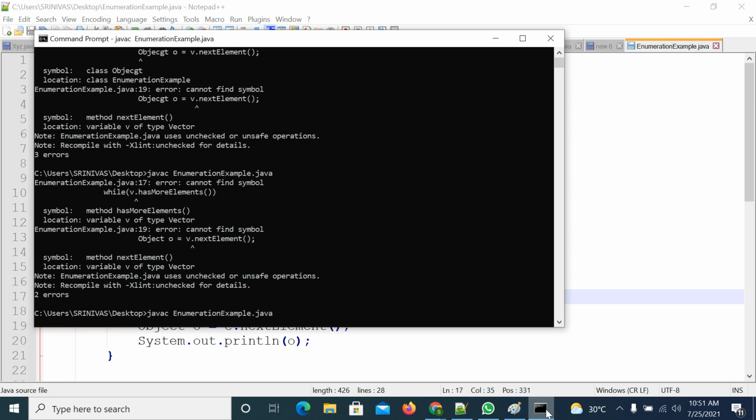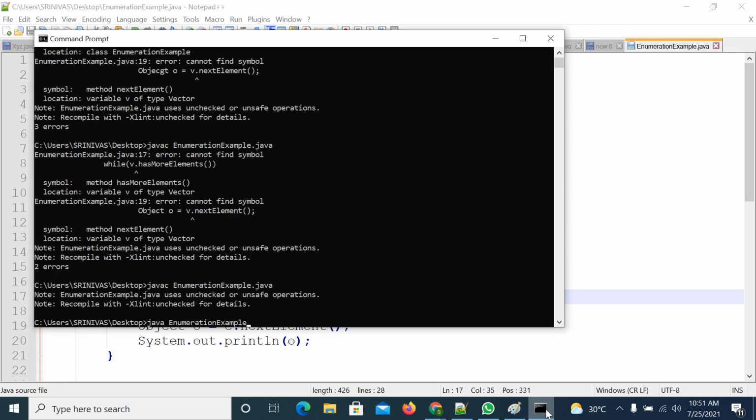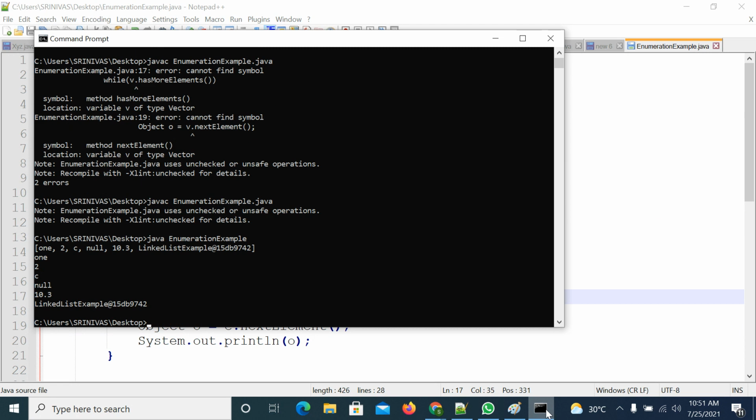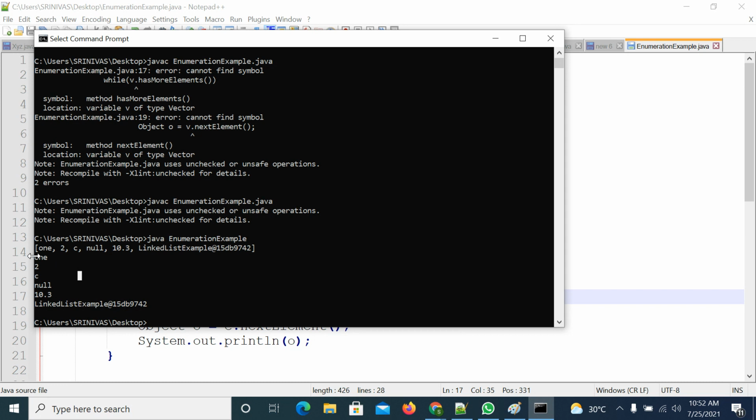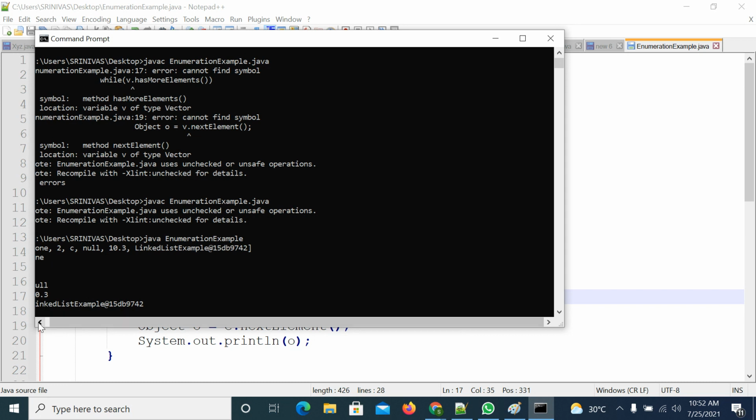So compile the code. Try to execute it. Java enumeration example. First time you are printing all the data as a single dimensional array, right? First element, second element, third element, like this, it is printing all the data one by one.